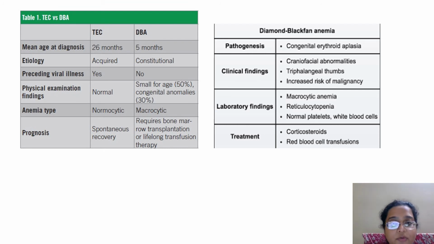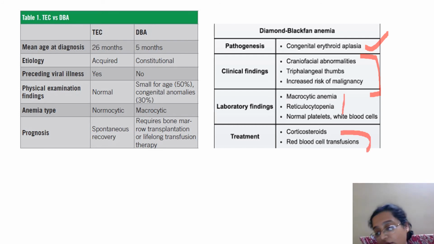So this is a chart which is going to differentiate. Diamond-Blackfan is a congenital erythroid aplasia. You'll get craniofacial anomalies and increased risk of malignancies. Here the anemia will be macrocytic with reticulocytopenia and steroid is the treatment. So in the congenital case, there must be something affecting the B12 morphology, the effect of B12 on the DNA, etc. That is causing the macrocytic changes. However, if it is secondary, then normally it is normocytic.